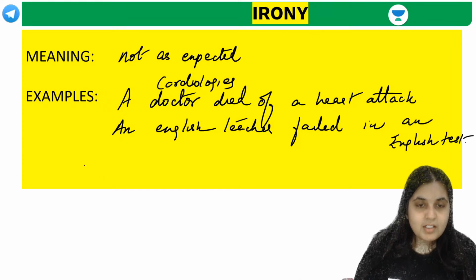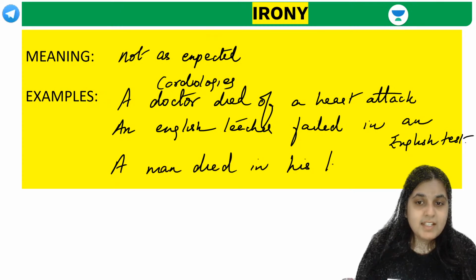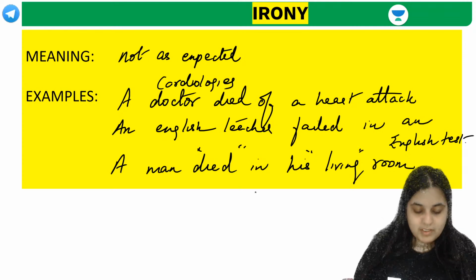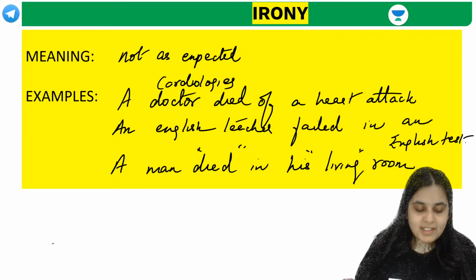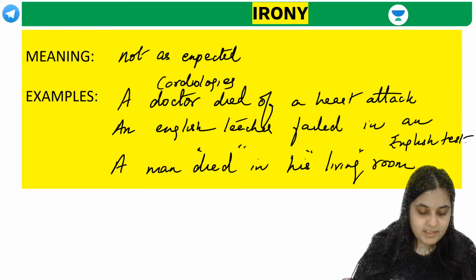Ironically, a man died in his living room. What is the irony here? Died in your living room. Correct. Yes, Shivam, that would be ironical. It's not something that you would expect, right? Did all of you understand this? That's basically called irony.